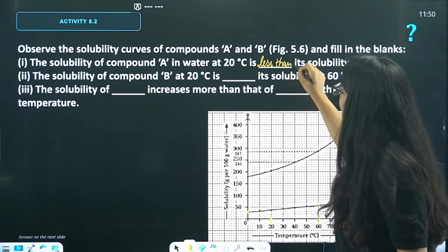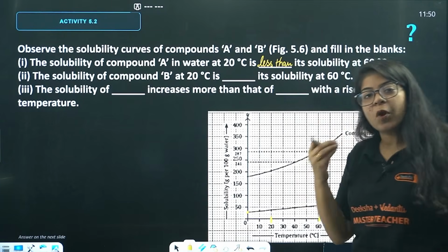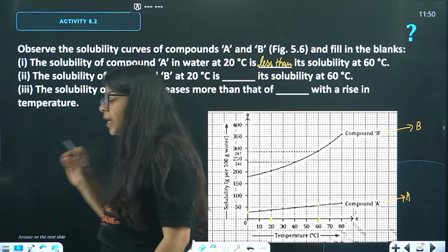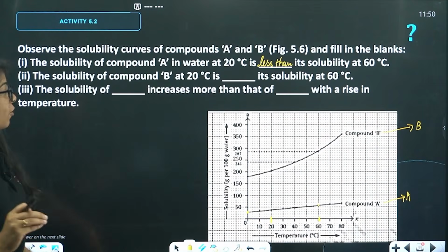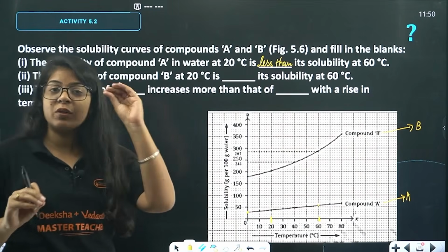You see how we are doing it? Understand it with proper clarity, and then only these will be important, these will be beneficial for you. Okay? If you have any doubt, let me know in the comment section.